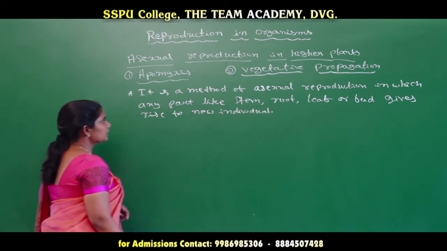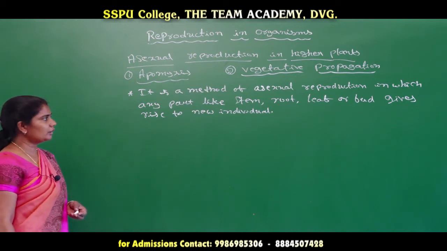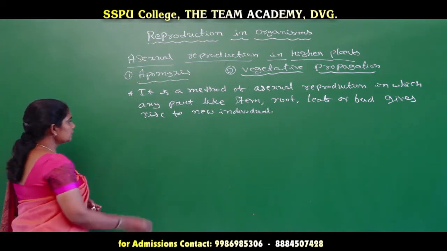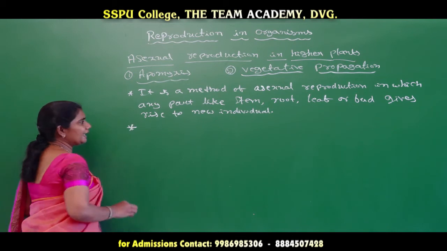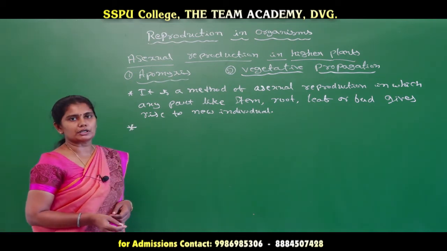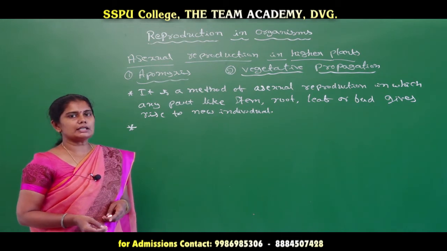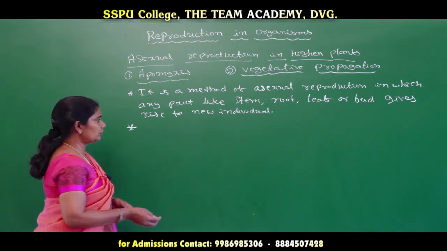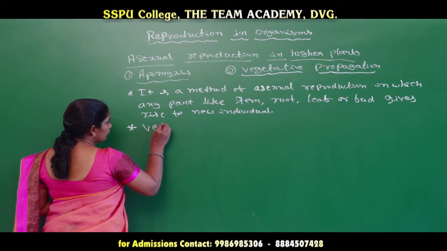The structures which are able to produce the new individual in vegetative reproduction are called vegetative propagules.